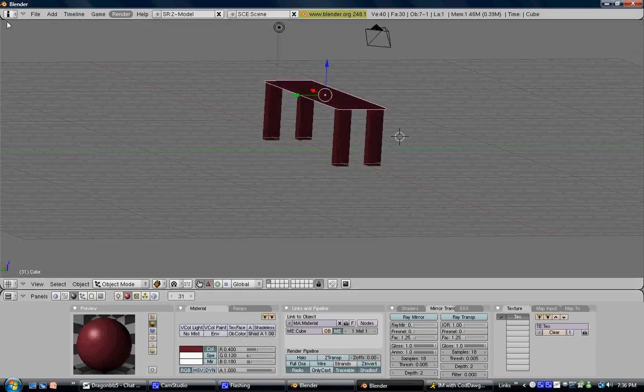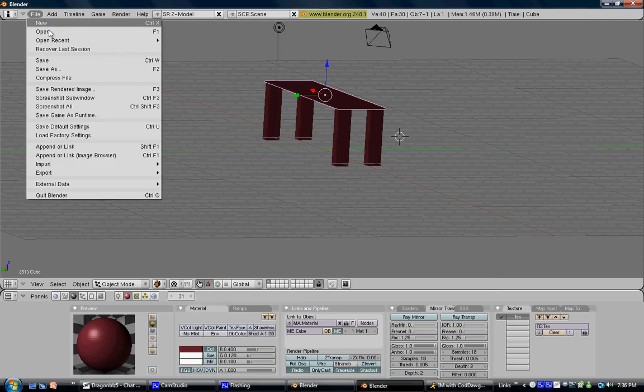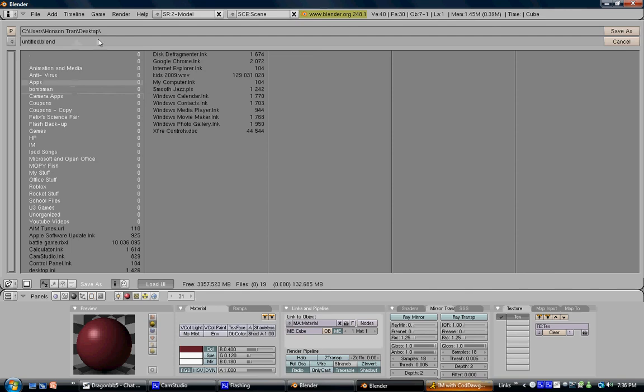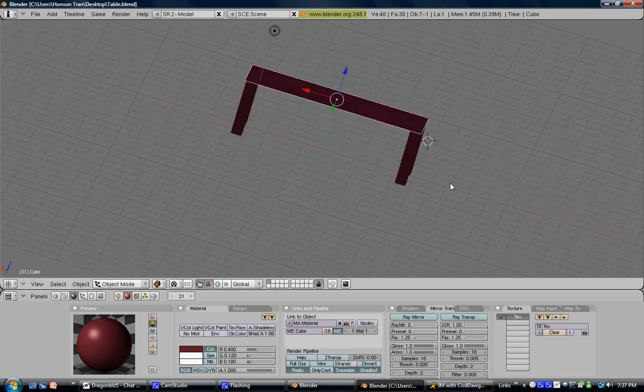And remember to save it, file save, Control W also, which is because Control S, if you would do that, that's also, you could do that, but sometimes Blender won't save it, so just click Control W or file save, and just save it on your file, name it, click save as. There you go, your table.